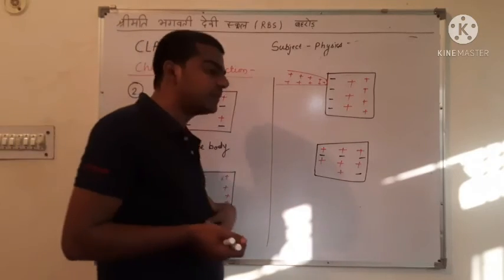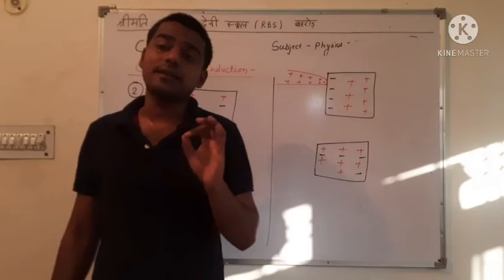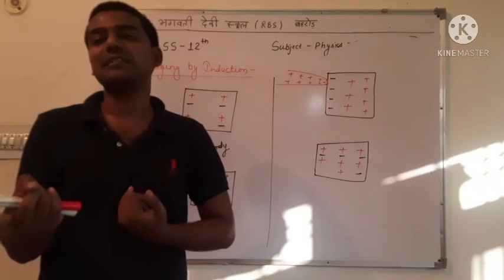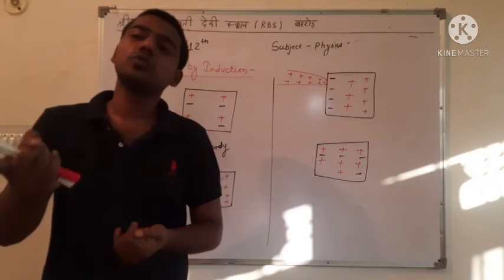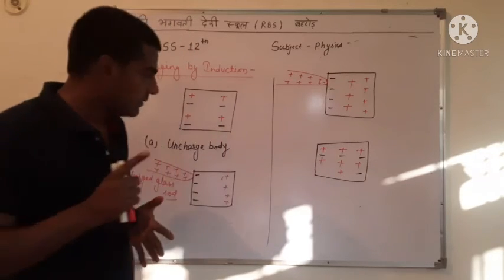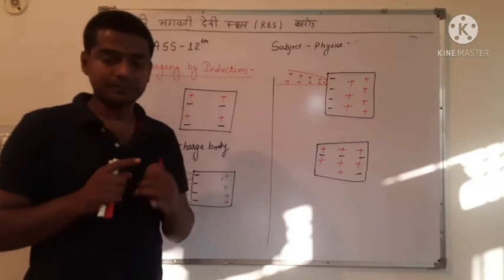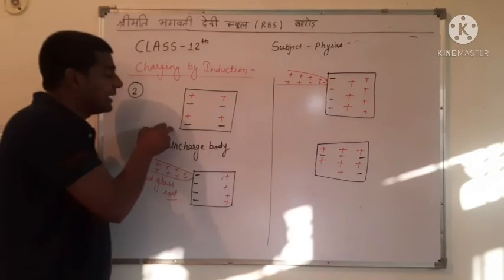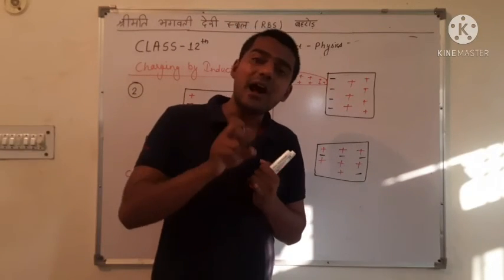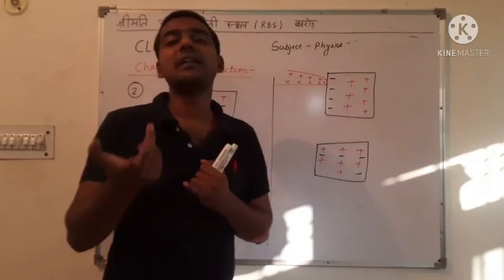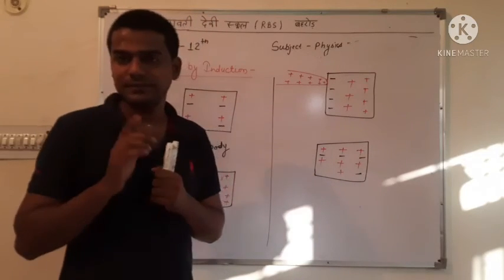In the first method, the charged body is put near the uncharged body. It does not give its charge to the uncharged body. And in the second method, which is called the conduction method, the charged body gives its own charge to the uncharged body and the uncharged body is charged.